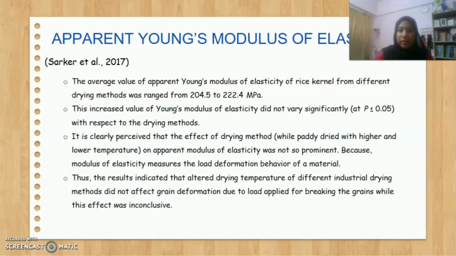It is clearly perceived that the effect of drying method, while paddy is dried at higher and lower temperatures, on apparent modulus of elasticity was not so prominent, because modulus of elasticity measures the load deformation behavior of a material. Thus, the results indicated that altered drying temperature of different industrial drying methods did not affect grain deformation due to load applied for breaking the grains, while this effect was inconclusive.